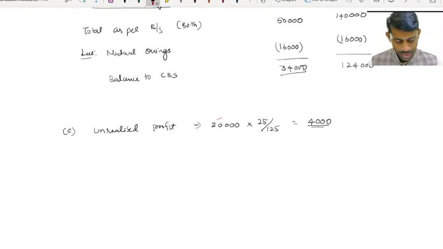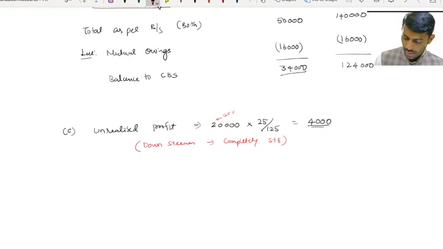This represents 125%, and I require the 25% margin. So therefore 4,000. Since it is downstream, it goes completely to step number 8. It is stock of Barkar Limited, supplied by Bengal Limited, which is the holding company. Got it?